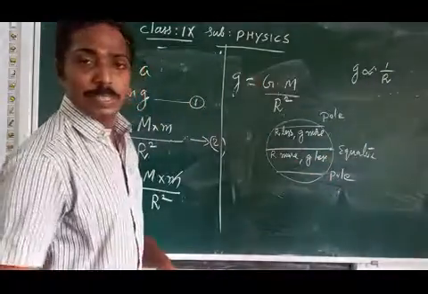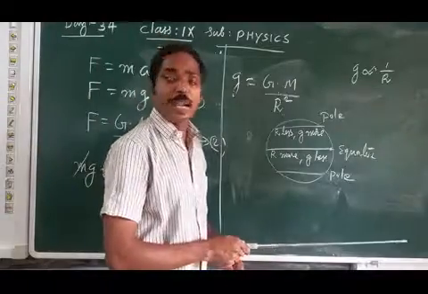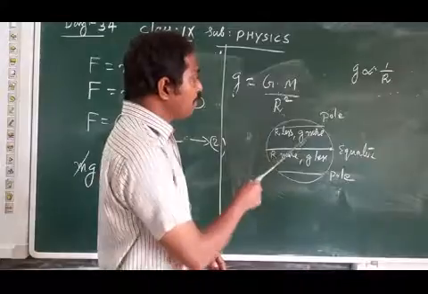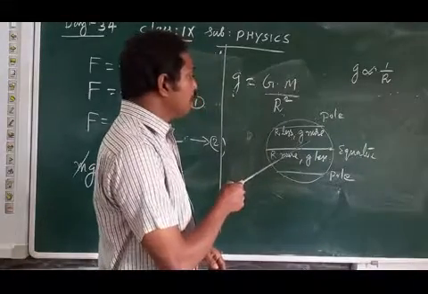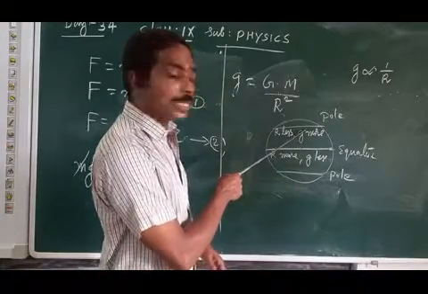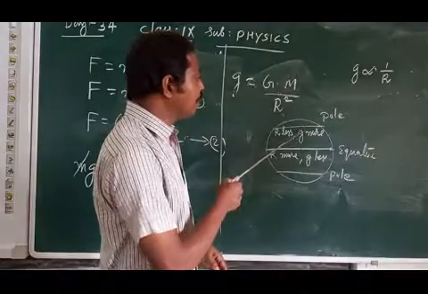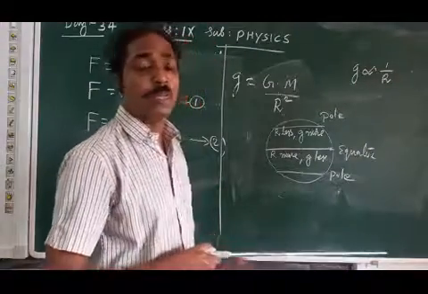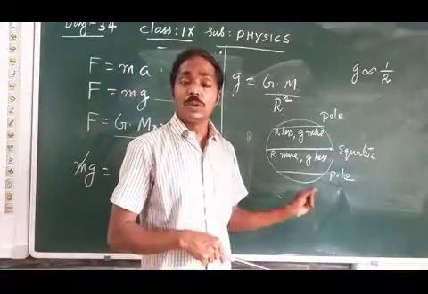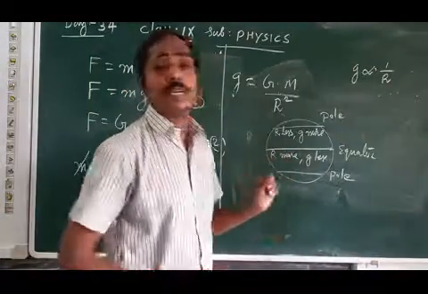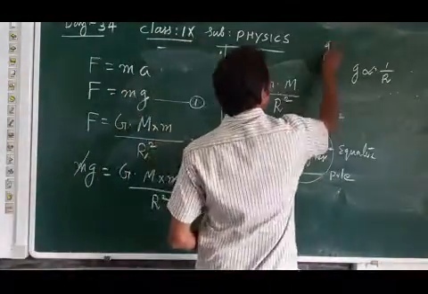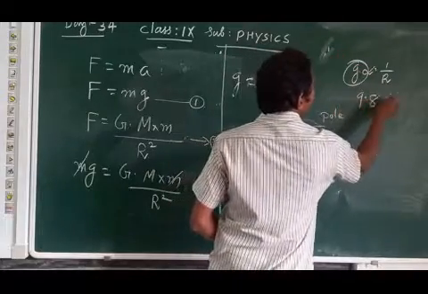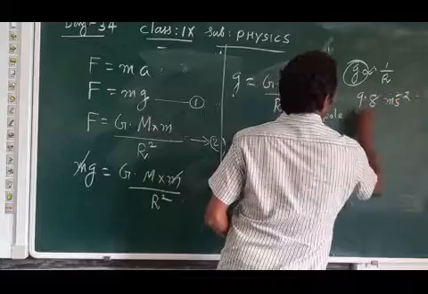Acceleration due to gravity is less only at the equator because the radius is more. But when we go to the poles, the g value increases. Acceleration due to gravity increases because the radius is lesser. The radius of the earth is lesser compared to the equator. This is a slight variation only, not much variation. Almost on earth, g is constant. Small letter g is constant only, value 9.8 meter second raised to minus 2.